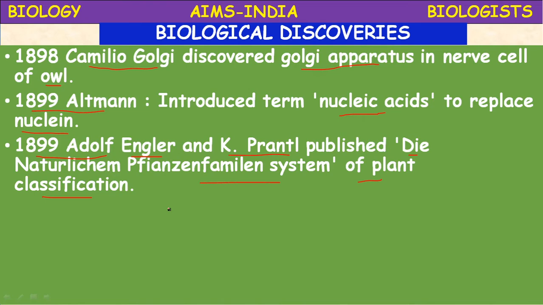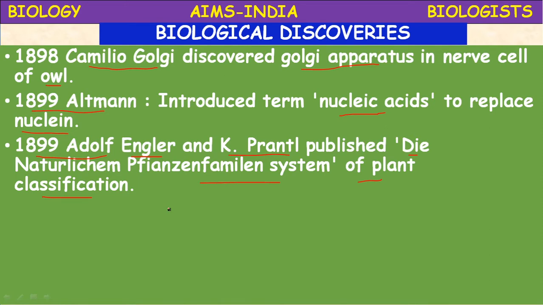The Engler system was devised by Adolf Engler and is featured in two major taxonomic texts. According to Engler and Prantl, the classification was started in 1886, like Bentham and Hooker.